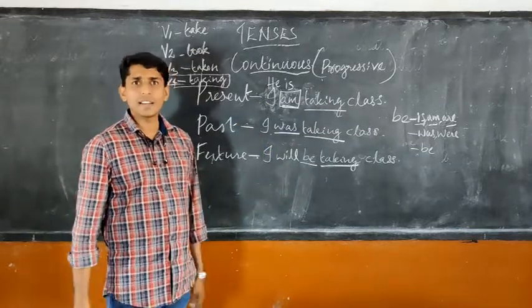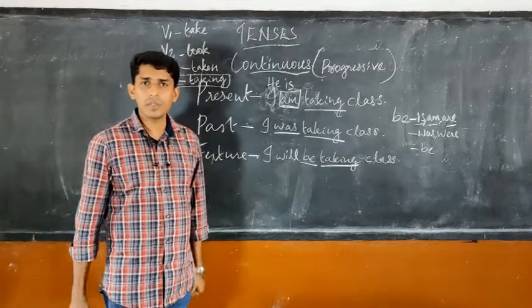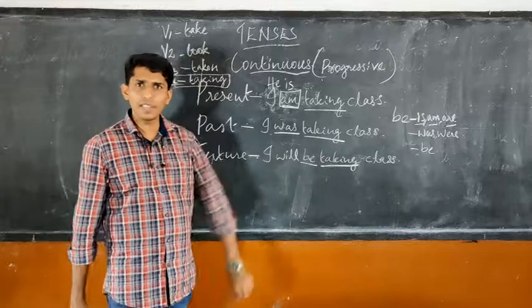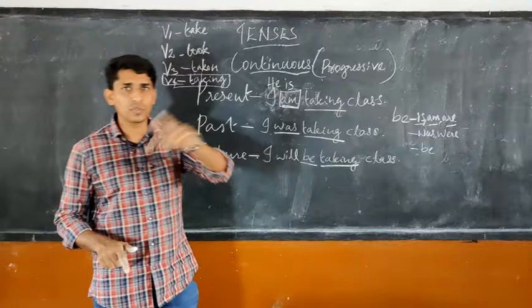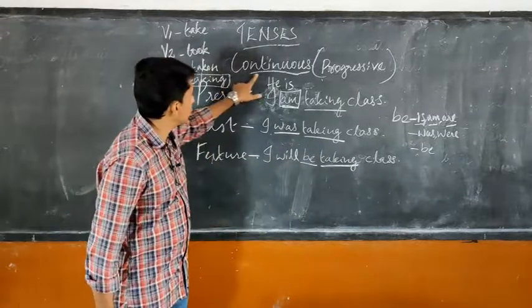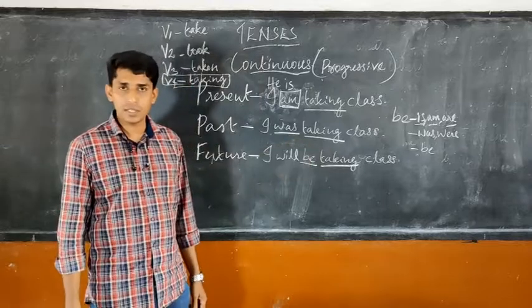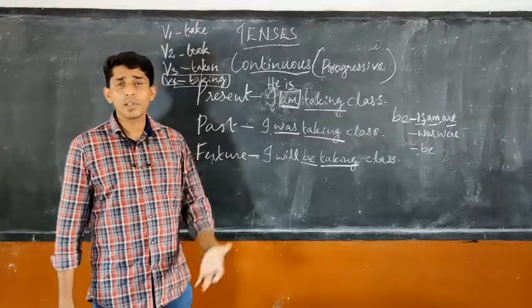Okay, I was taking class when someone called me. So someone called is a time is there. So when we speak about a particular time in past or future and we want to say that an activity was going on at that time, then we have to use continuous tense. Okay. Continuous tense is always having ing form of verb.